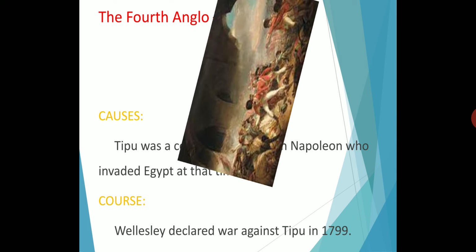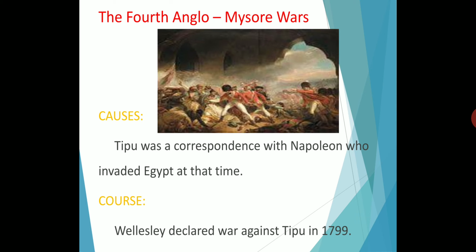Okay. So next we are going to see about the Fourth Anglo-Mysore War. The period is 1799. Tipu Sultan did not forget the humiliating Treaty of Srirangapattinam imposed upon him by Cornwallis in 1792. So what happened in this treaty? He had to pay the 3.6 crore, his sons were held hostage by the English, and half of the kingdom was surrendered to the British East India Company. Tipu Sultan did not forget this treaty.